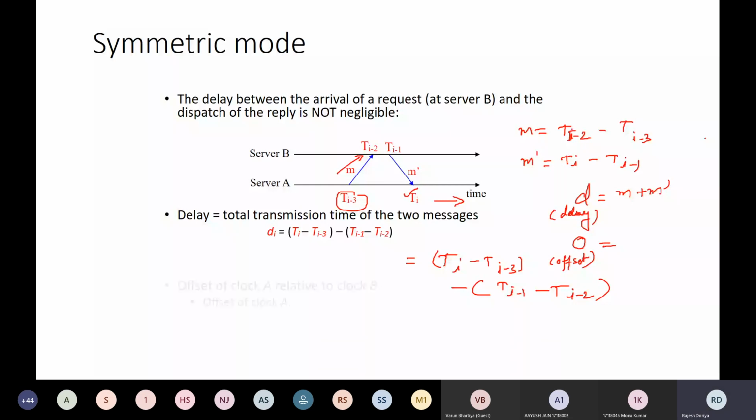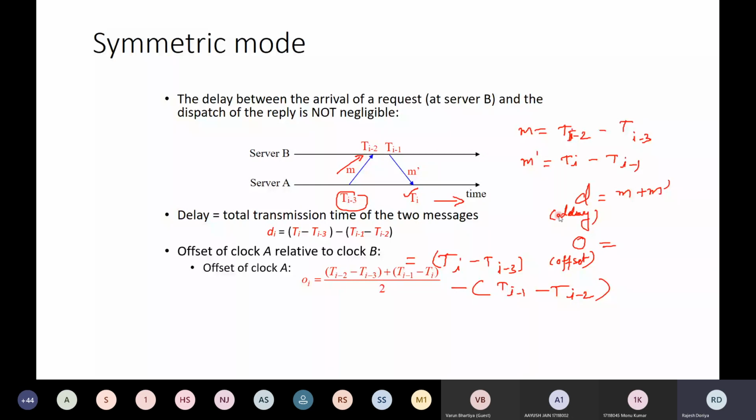Now let us talk about the offset of clock A relative to clock B. This is very important. Okay, we are talking about the offset of clock A with respect to clock B. So in this case, what will happen? You have to subtract this time from this one, which is ti minus 2 minus ti minus 3, plus again ti minus 1 minus ti.